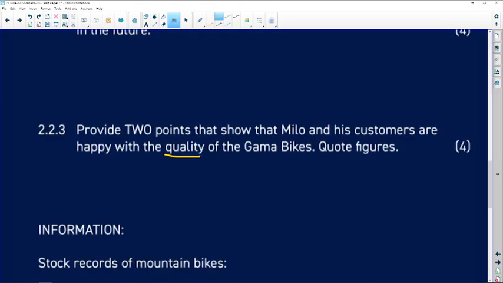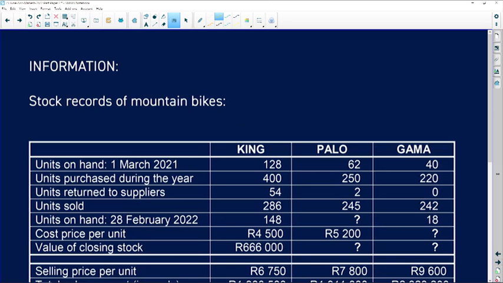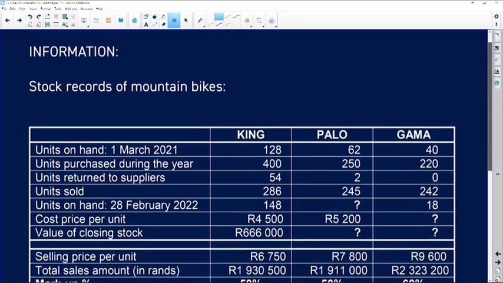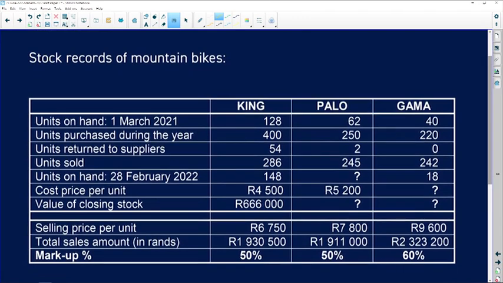Right, so let's go through our information. So if we look at our info, there we go. As we can see, stock records of mountain bikes, there are three different bikes. So we've got King, that's one type. Then Palo, and then we've got Gamma. So we've got three types of bikes. I just want to make that very clear, from the info given, nothing unusual.